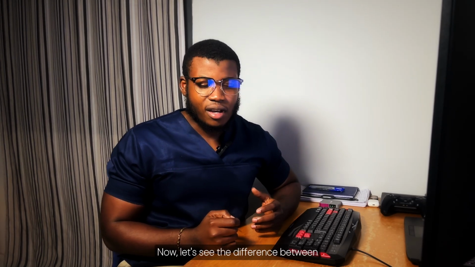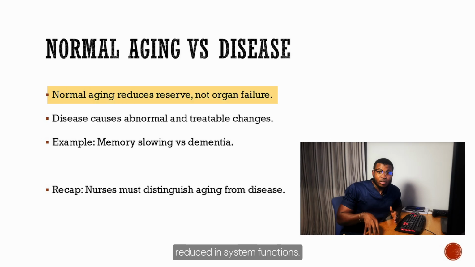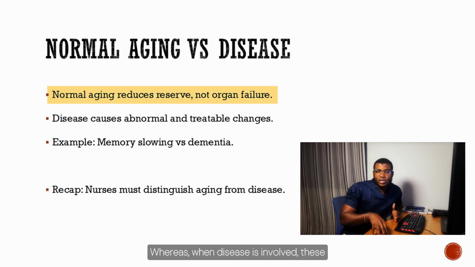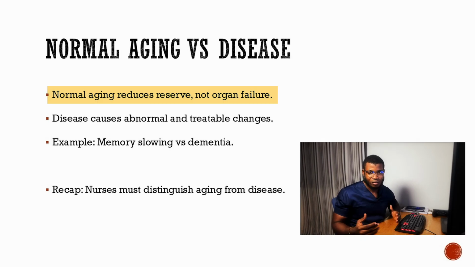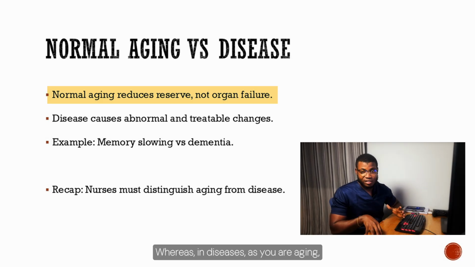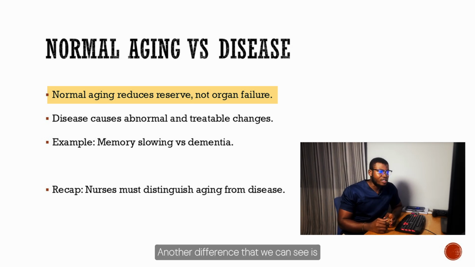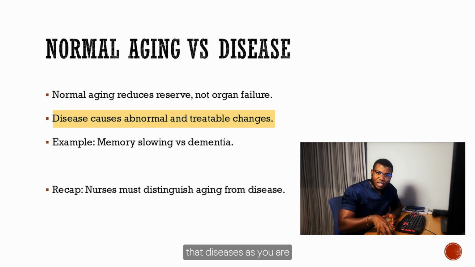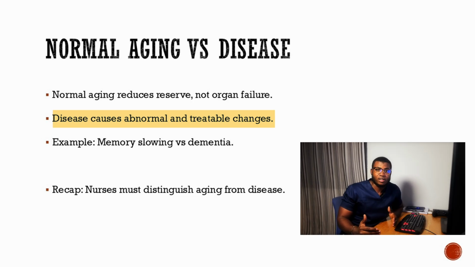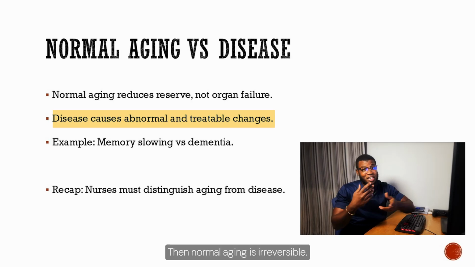Now, let's see the difference between normal aging and diseases. In normal aging, there will be reduced system functions, whereas when disease is involved, these systems would have organ failures. That is quite the difference. In normal aging, there is no disease, whereas in diseases, as you are aging, there will be damage to these organs. Another difference is that diseases, as you are aging, are mostly treatable and can be prevented. But in normal aging, there is nothing to treat. And normal aging is irreversible.